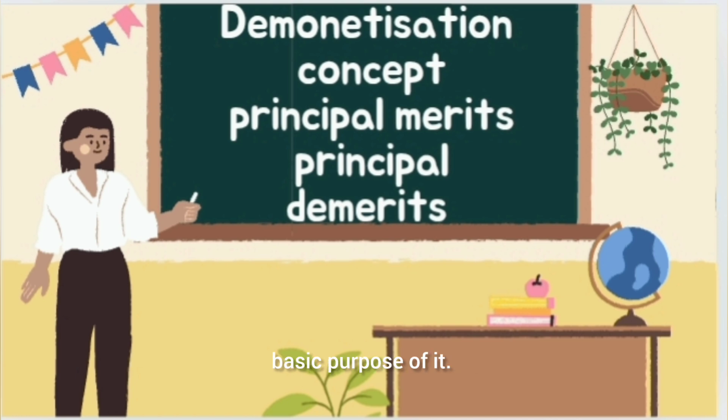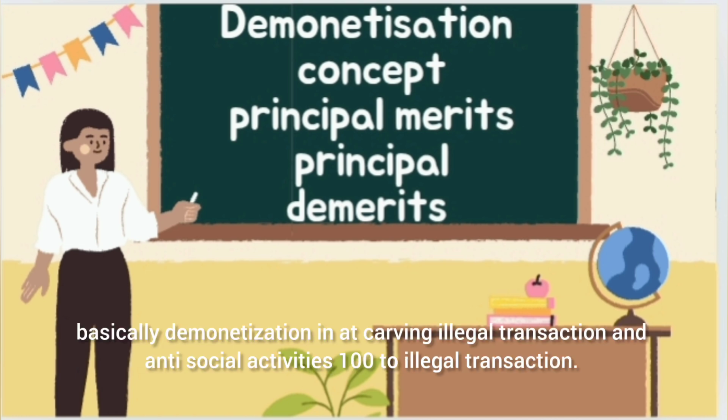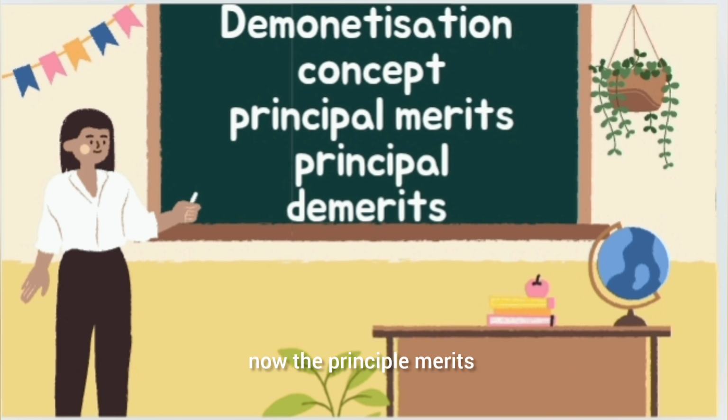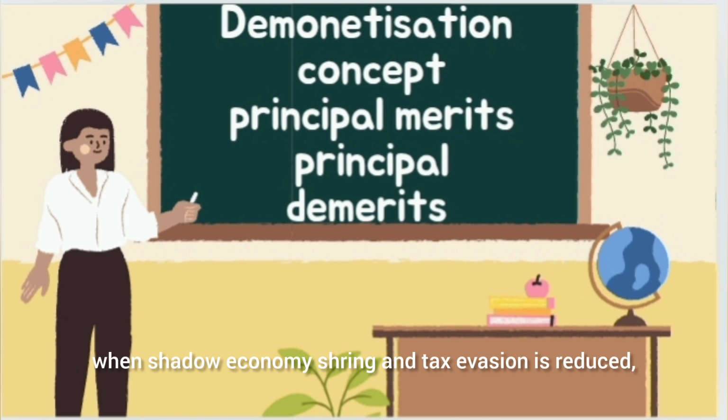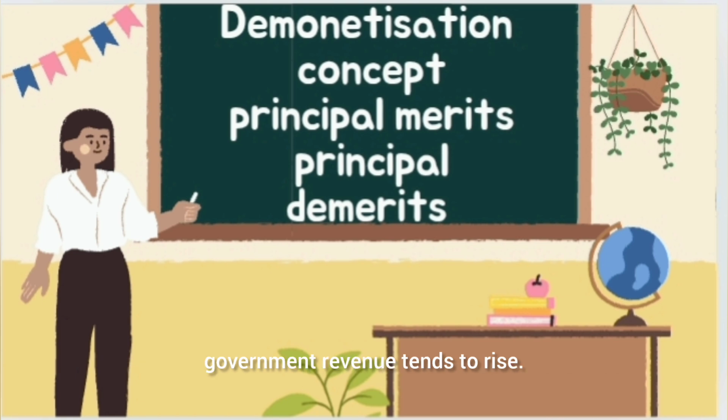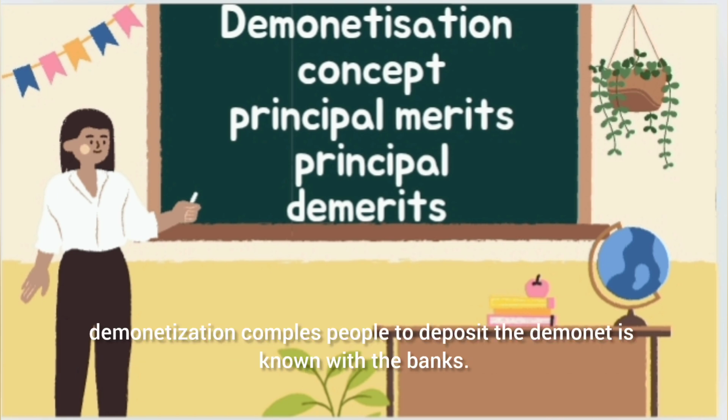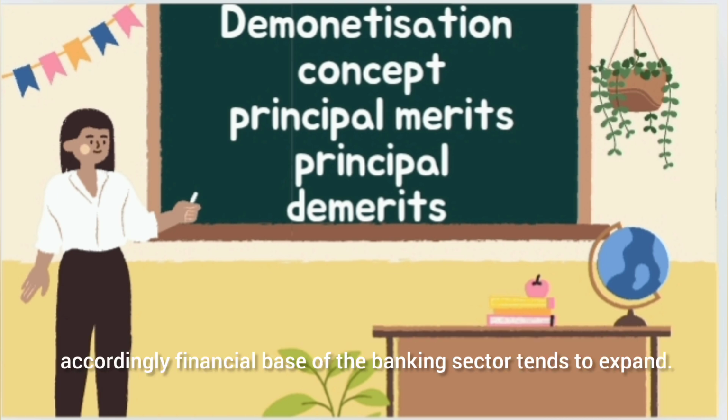Basic purpose of it. Basically, demonetization aims at curbing illegal transactions and anti-social activities. Now the principal merits. It helped to find out the black money. Reduction of black money leads to shrinkage of the shadow economy. When the shadow economy shrinks and tax evasion is reduced, government revenue tends to rise. Demonetization compels people to deposit the demonetized notes with the banks. Accordingly, the financial base of the banking sector tends to expand.